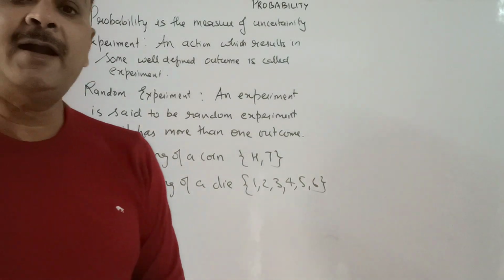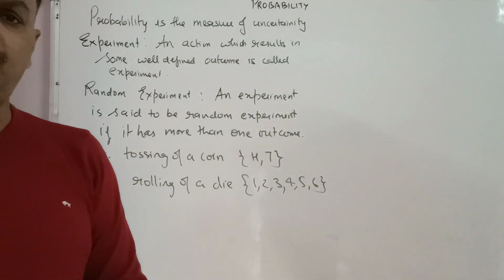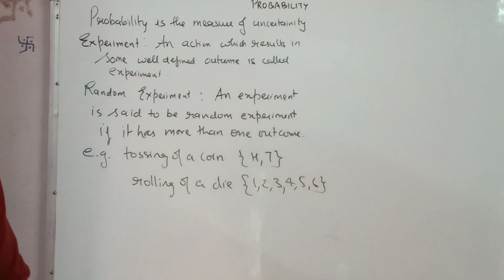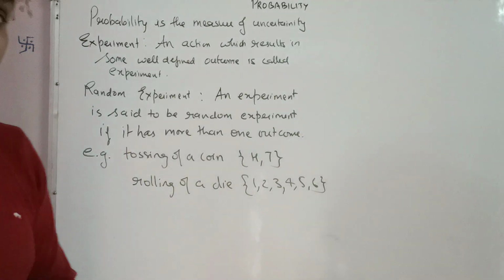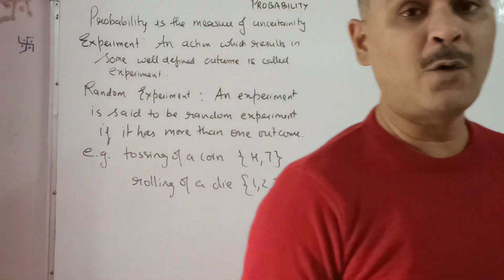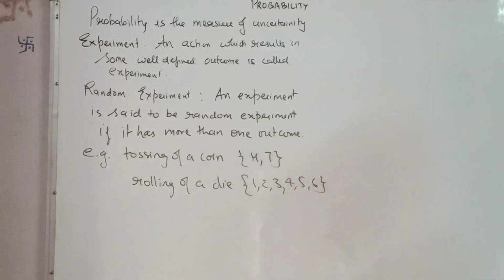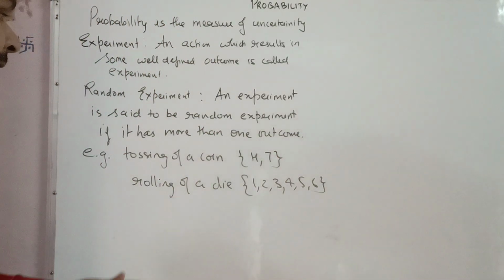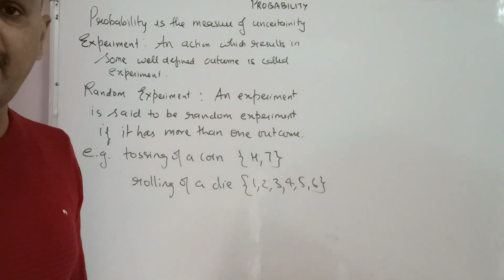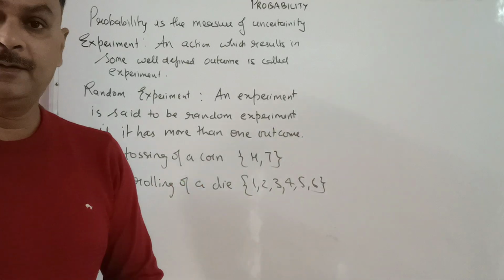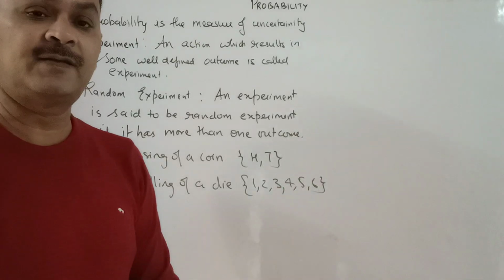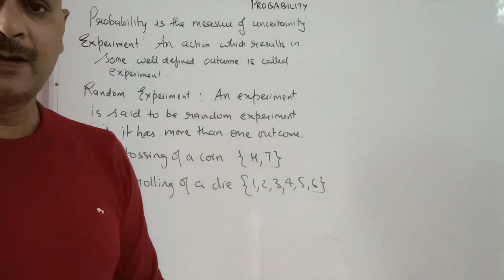Experiment. Now, what is an experiment? Any action which results in some well-defined outcome is called an experiment. Then we come to random experiment. An experiment is said to be a random experiment if it has more than one outcome and they are all equally likely outcomes. Say, for example, tossing of a coin: either you will get head or you will get tail. Rolling of a die: when a die is rolled, we know that it has 6 faces, numbered 1, 2, 3, 4, 5, 6. So any of the numbers can come.